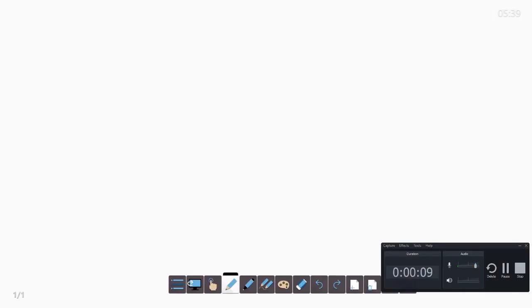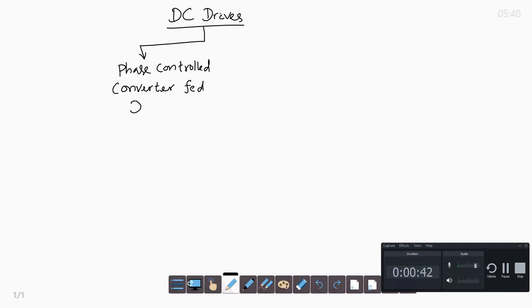Welcome. Today we will discuss DC drives. So DC drives are classified into two categories. One is phase controlled converter fed DC drive. The other one is chopper controlled DC drives.